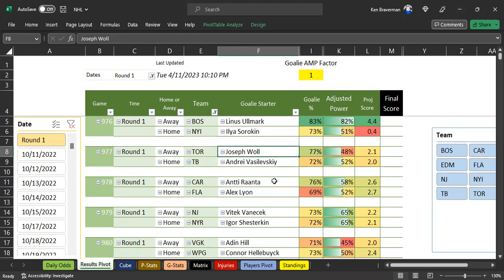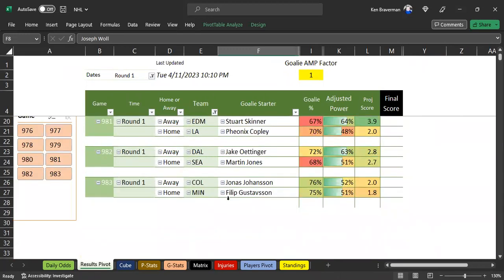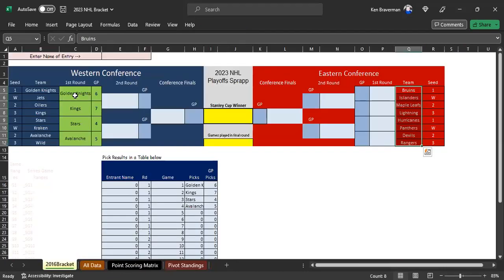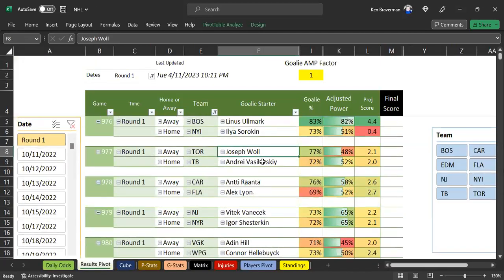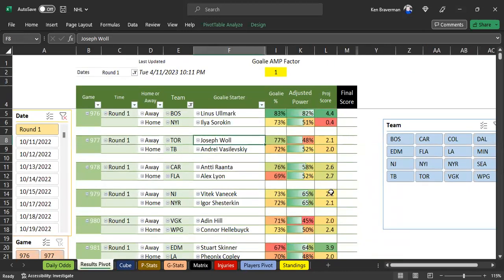It's another problem. Point is, I just wanted to show everybody what it's capable of, and you can purchase a copy and start messing around with it yourself, and you'll get both versions here, both the bracket thing and the NHL algorithm for like $25, making it really inexpensive. So if you want to enjoy the NHL playoffs and have fun with these, there's a lot that can be learned from this, and especially when they actually name the starting goaltenders, it's a whole lot easier to check this and to run the simulations. All right, good luck, everybody. Enjoy the NHL playoffs.